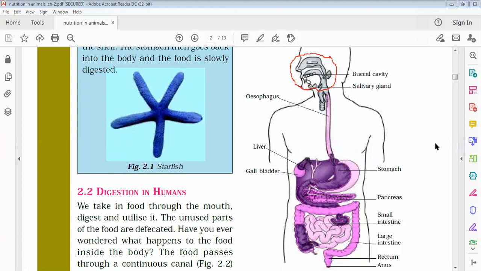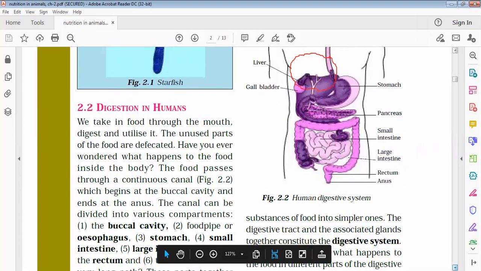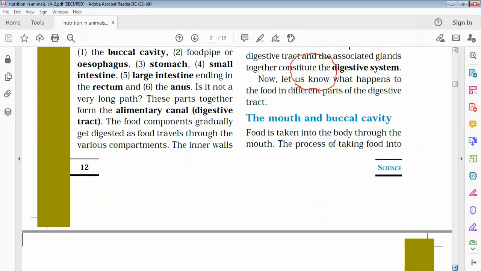Right. Now, what is the stomach? Our stomach is a J-shaped, bag-like structure. You can see. So this is the digestive system.